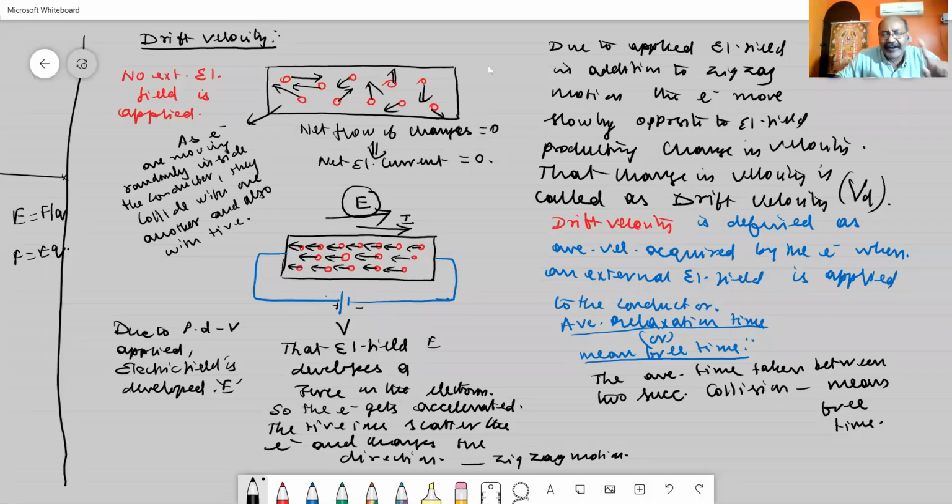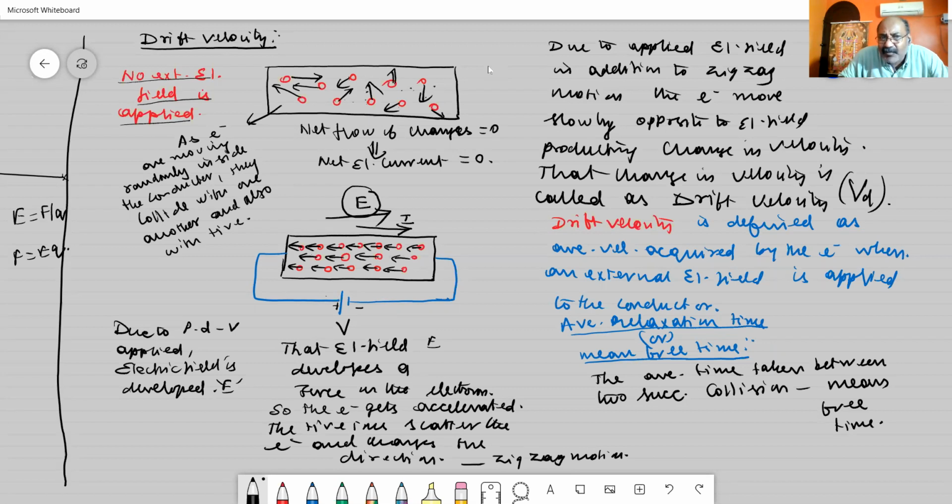In order to define and derive an expression for drift velocity, I am considering a conductor. When no external electrical field is applied, the electrons in the conductor are moving in random directions with random velocities, colliding with one another as well as with the positive ions in the conductor.